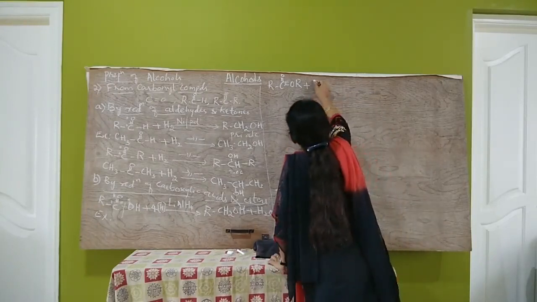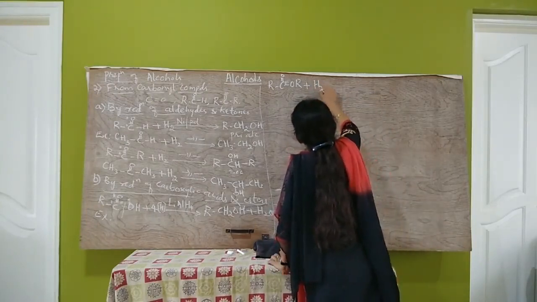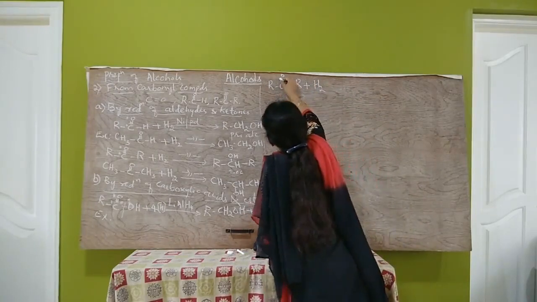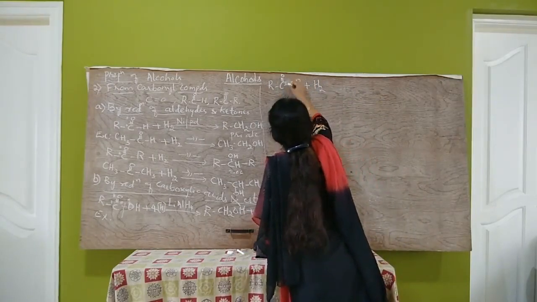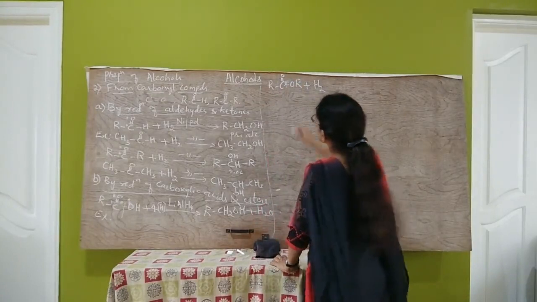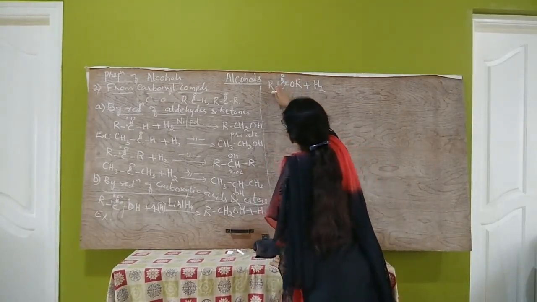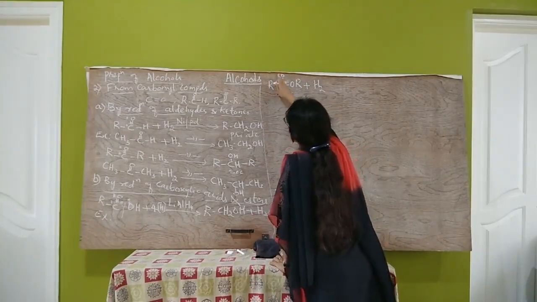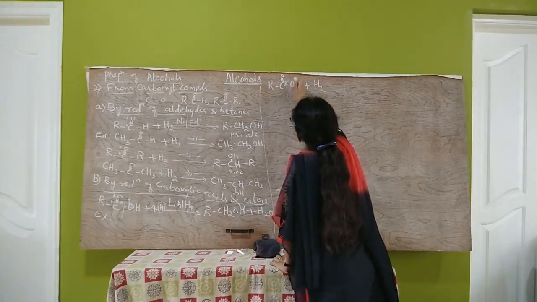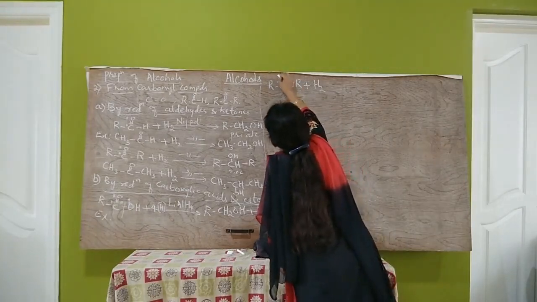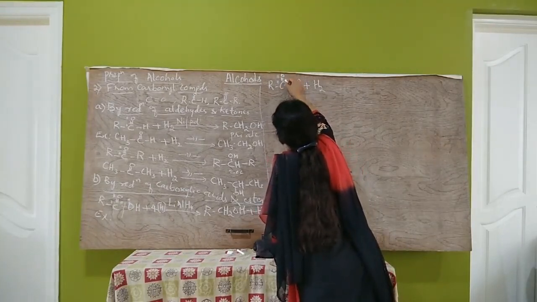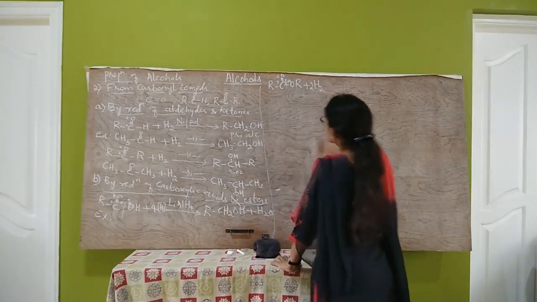That is, when we add hydrogen here, this bond will break and this bond also breaks. So here one H will be added, one H, H, H. So 4 hydrogen atoms will be added. So we need 2H2.